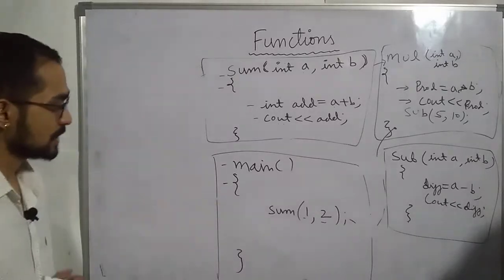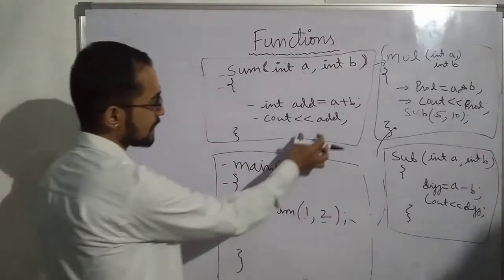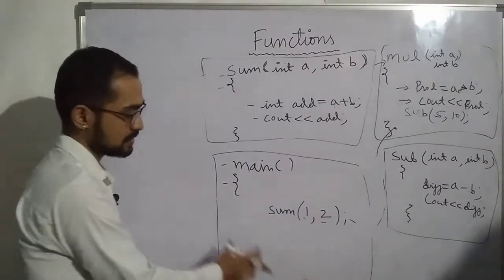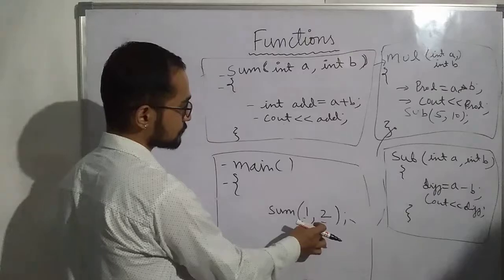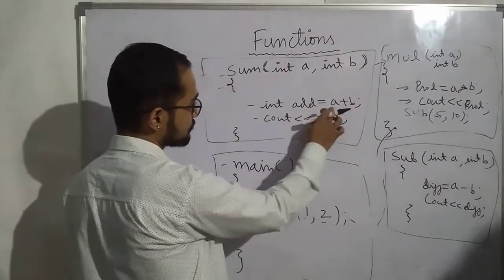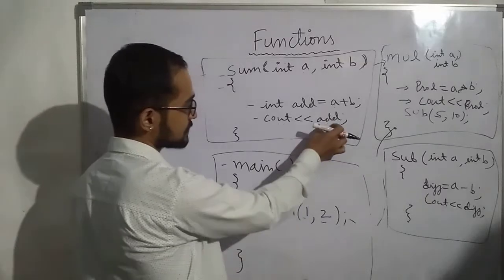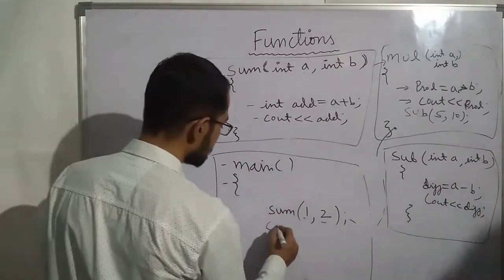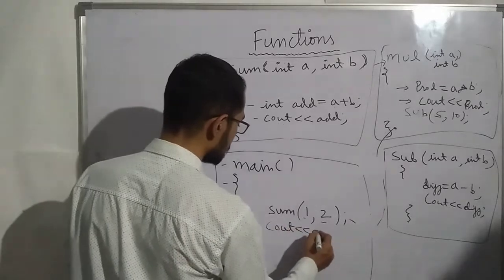Okay. So now, suppose I want to print this add here. This is the main function. I am calling sum of 1 and 2. Now the result is add equals 1 plus 2. cout add. The result is in add, and the result is 3. Suppose I want to print it here, cout add.